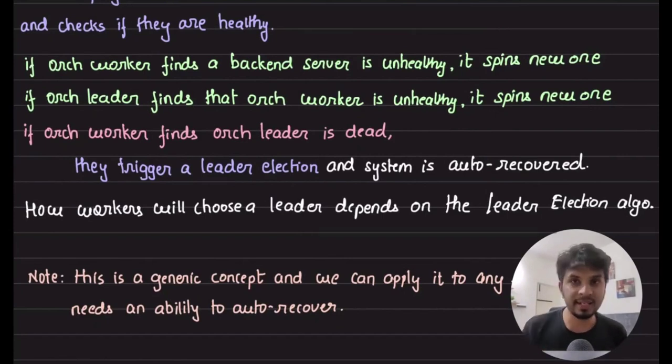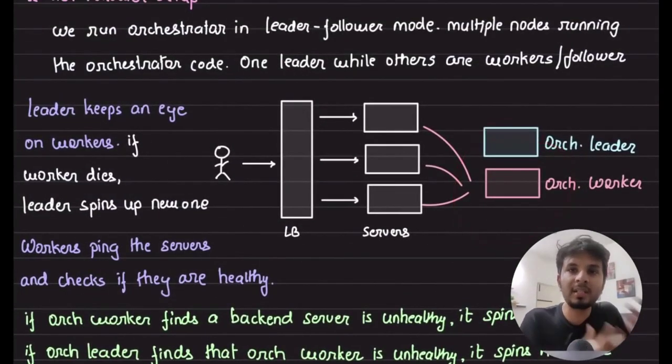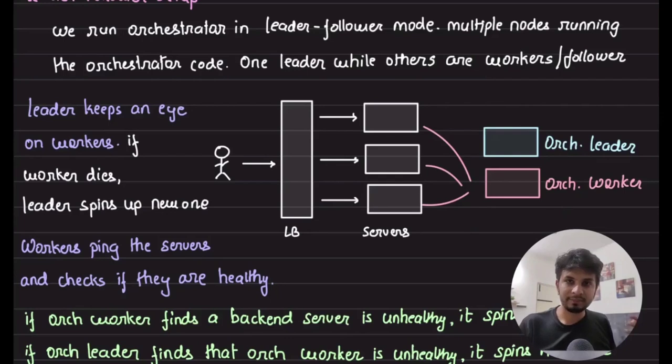This is a very generic concept, right? Leader election algorithm. So what I would encourage you to do is read about leader election. And now you can relate what you're reading about leader election in this context. Like, why do you need leader election? This is why you need leader election. Because the leader is keeping an eye on the worker. The worker is doing the grunt work. Right? This is what leader election is all about.